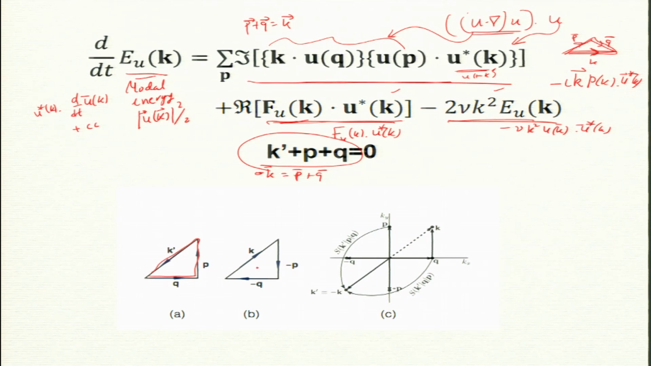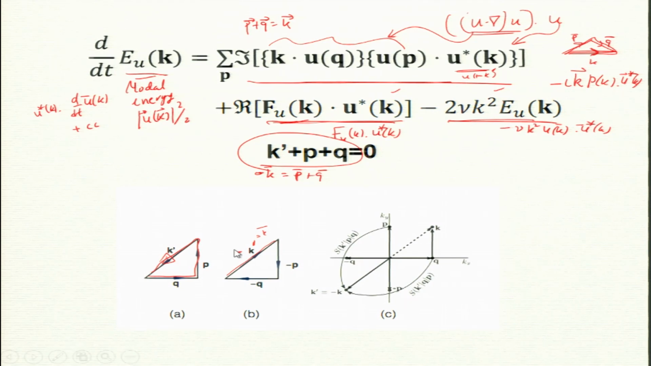Because of the reality condition, you must also realize that there will be another vector. So k prime is going this way. So minus k prime, I just change the sign, which is equal to k. So I have minus k prime, minus p, minus q. So we should have two pairs. Due to the reality condition, both of them must exist. The velocity field is real, and I am going to come to this figure C a bit later.